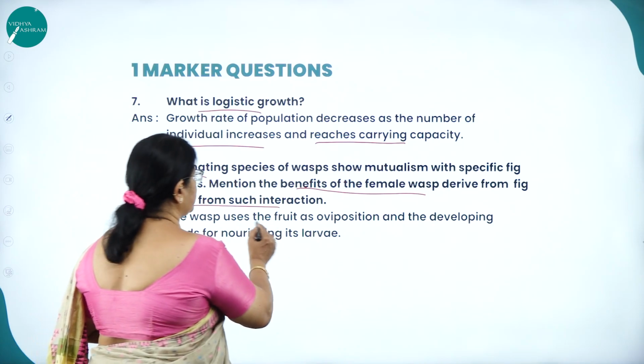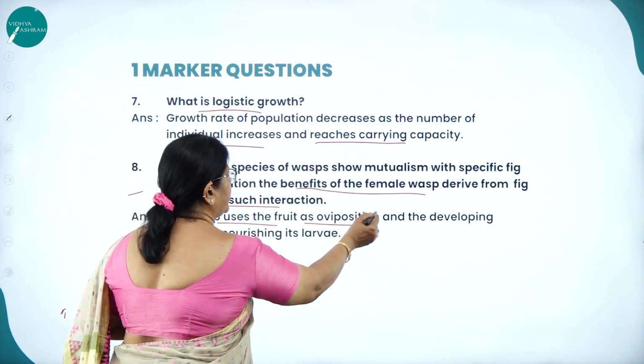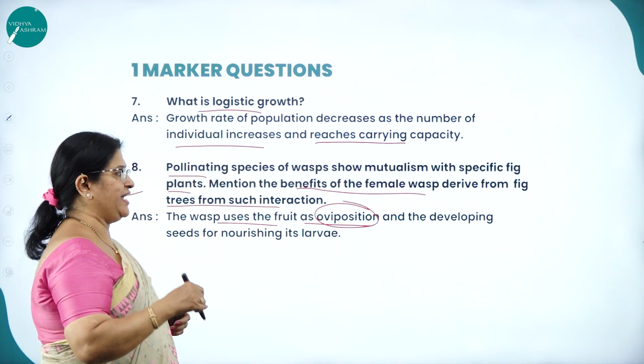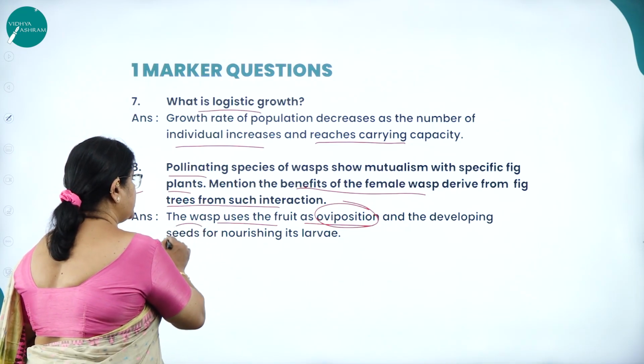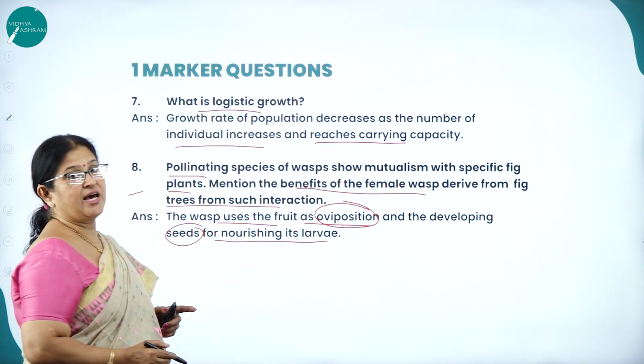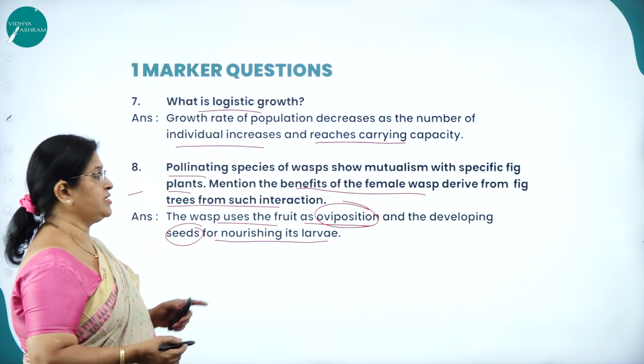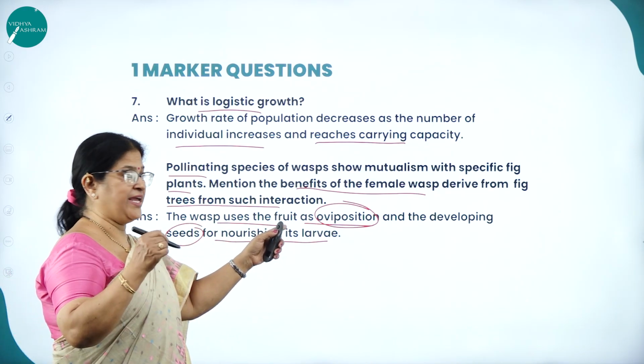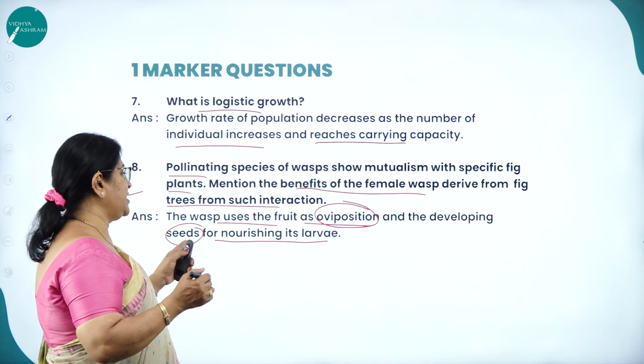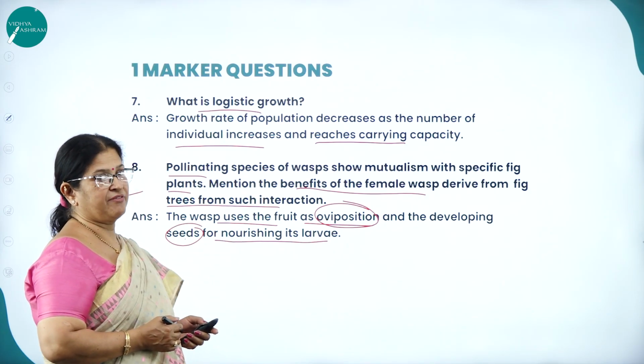So, the wasp uses the fruit for what? For oviposition, to lay the eggs, and the developing seeds for nourishing its larvae. So it is benefited in both ways. The wasp uses the fruit for laying the eggs and the developing seeds for nourishing its larvae.